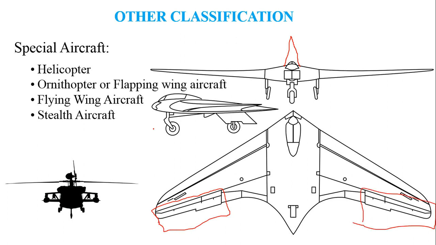So stealth aircraft is the category of aircraft where we use special kinds of materials, or we reduce the radar cross section. So these aircraft are used for military purposes, such as spying and reconnaissance, where the enemy should not know about the presence of these aircraft.